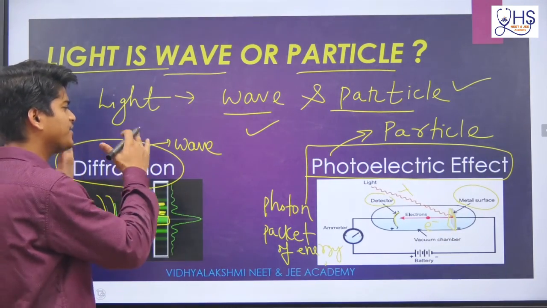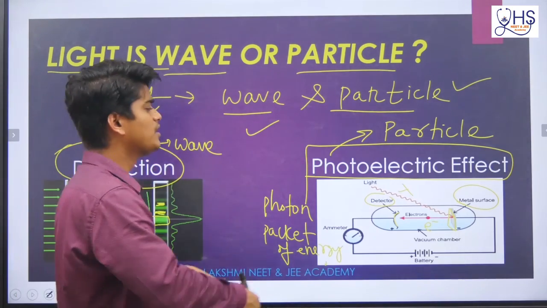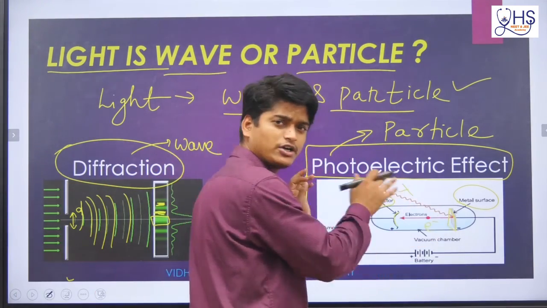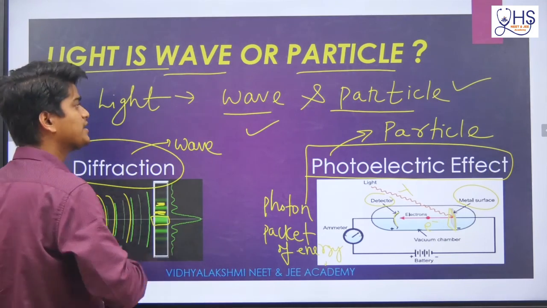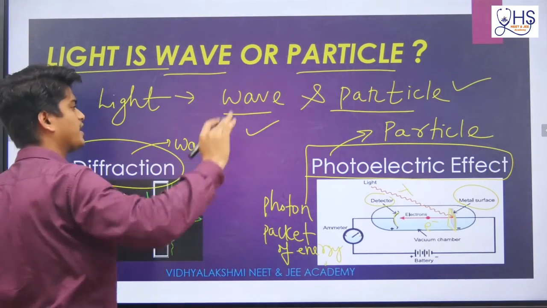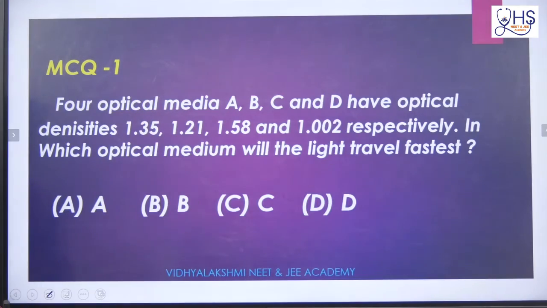So in one experiment, if it is showing wave, it will not show particle character. In the photoelectric effect, if it is showing particle character, it will not show wave character. That's why light is said to show both characters, wave and particle. Now come to the questions.